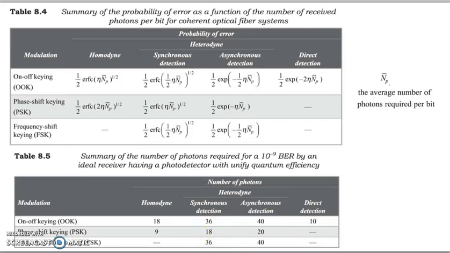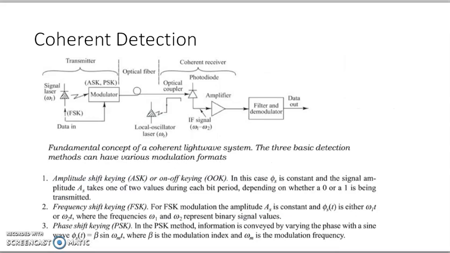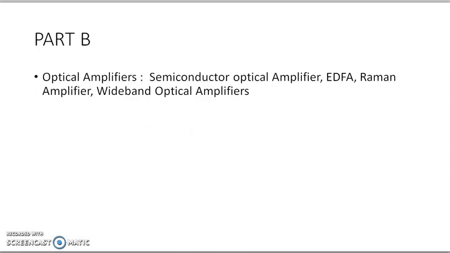And that's all about part A of your optical communication link. And part B consists of the optical amplifier. Part A is the optical communication link, and in this link we have studied the power budget and the system rise time.